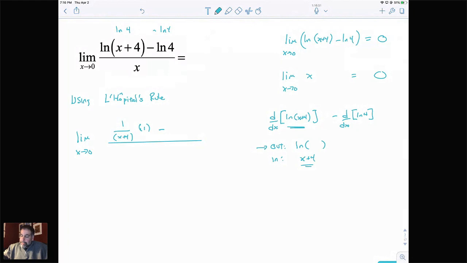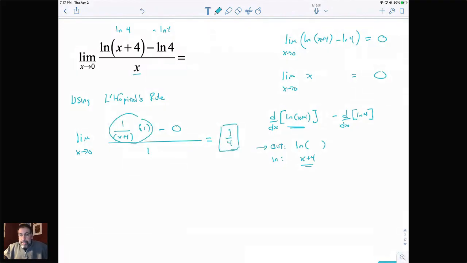And since it's a constant, we're going to take the derivative of it as a constant. It's going to end up being 0. And then for the bottom part of this problem, we're taking the derivative of the denominator. That's fairly straightforward. The derivative of x is just 1 on the bottom. So once we're here, we reapply the limit. As x goes to 0, this part right here is going to go to 1/4, and the denominator is going to stay 1. So our answer is 1/4.